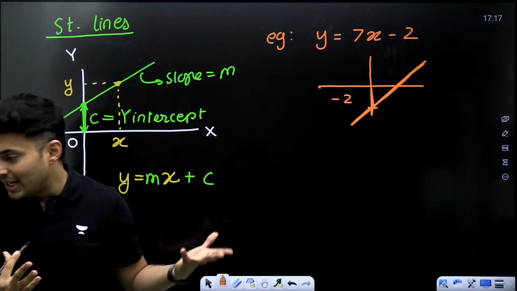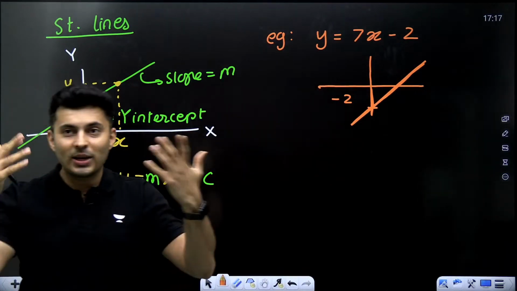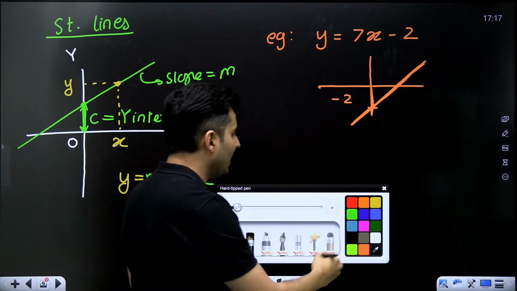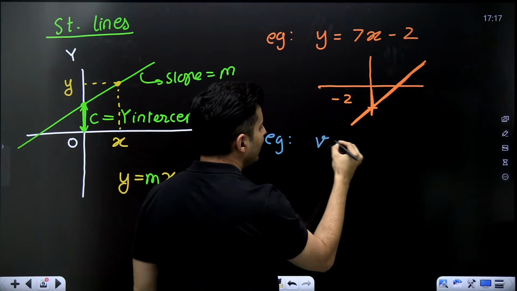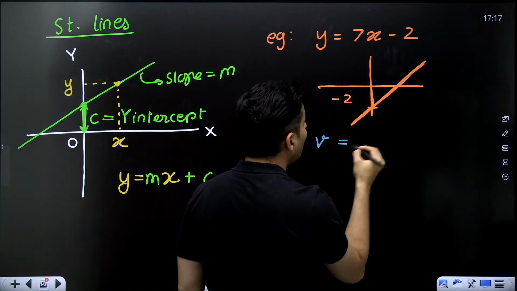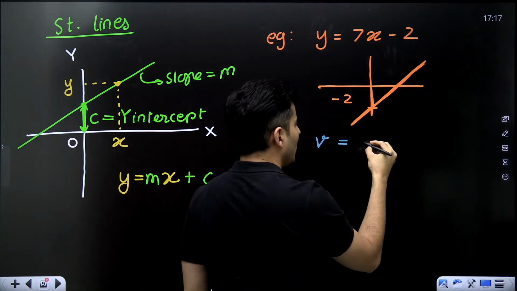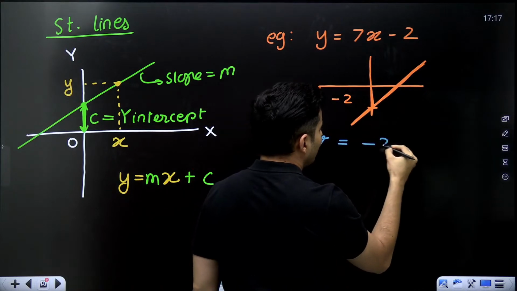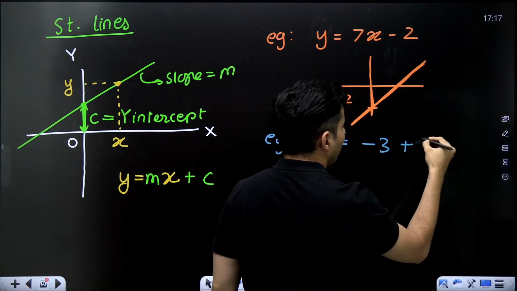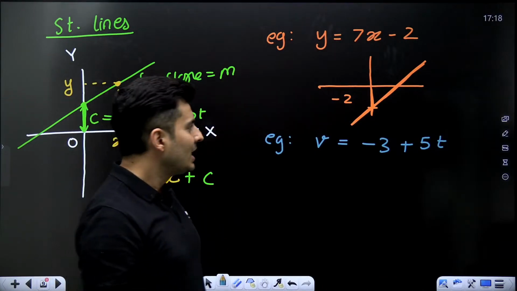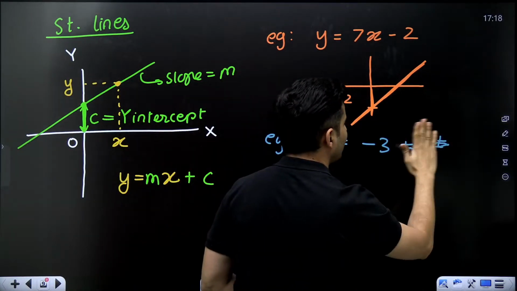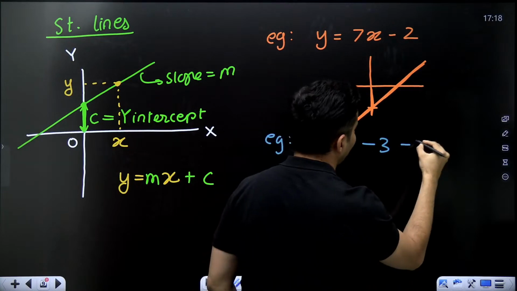Everybody is able to visualize? Very good. Let's take another example. Let's say I give you velocity is, let's say, minus 3 plus 5t. Minus 3 plus 5t. Or let's say I put minus 3 minus 5t.